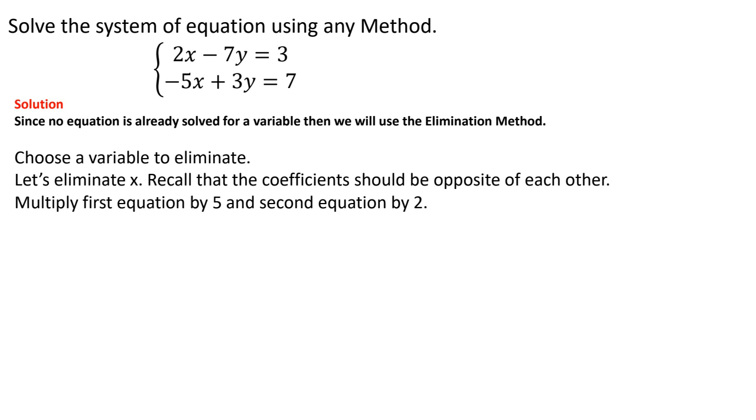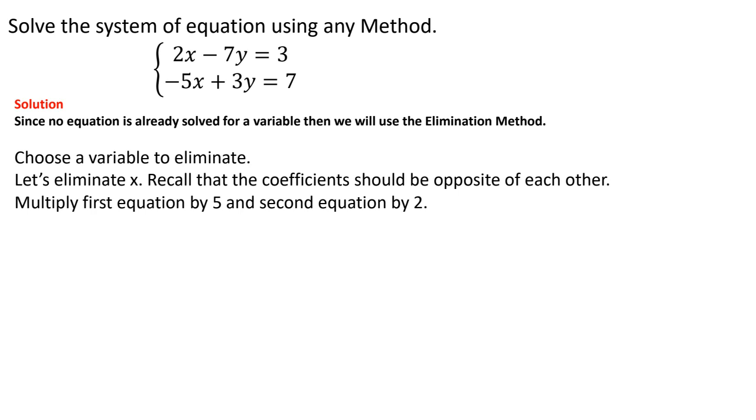So in this case, I'm just going to choose to eliminate my x. I look at these two values, 2 and negative 5, or just the values themselves, 2 and 5. I know they're opposites, but in order for them to eliminate each other, or to cancel out, they would have to have the same value. When I add opposite signs with the same value, I should get 0. So I ask, what is the least common multiple between 2 and 5? I see that it will be 10. So I'm going to multiply the first equation by 5 and the second equation by 2. And when I do that, I'm going to get 10 for x.